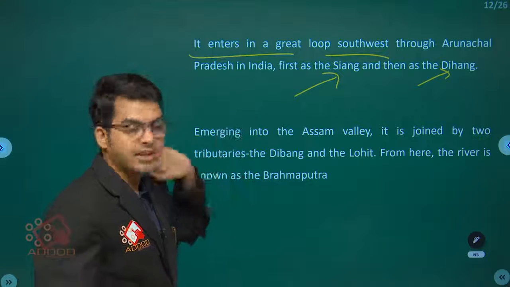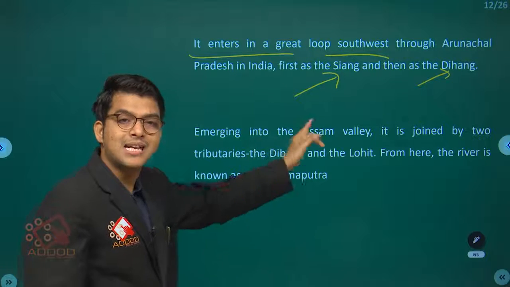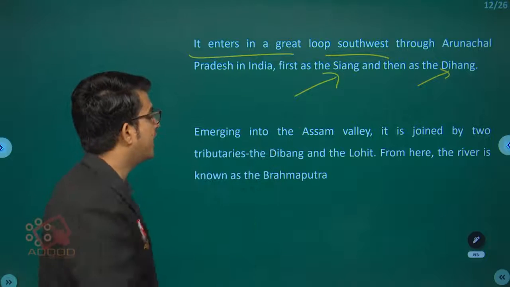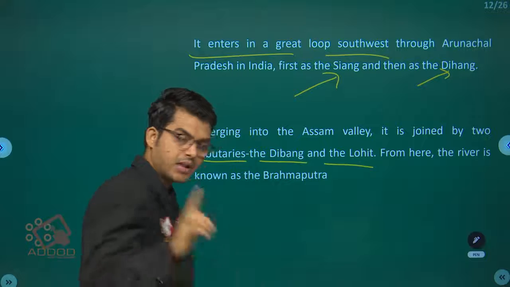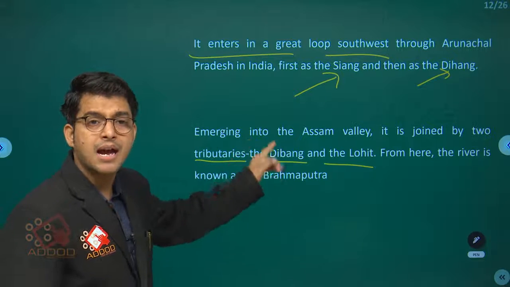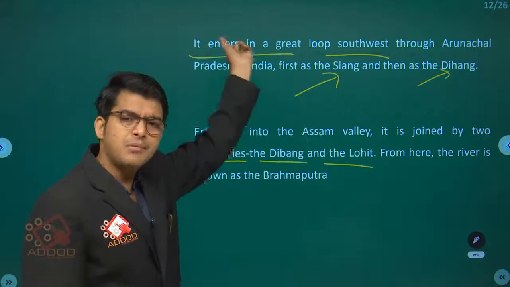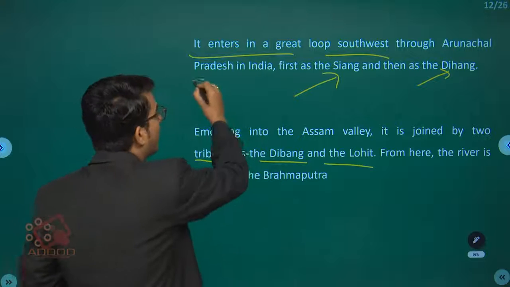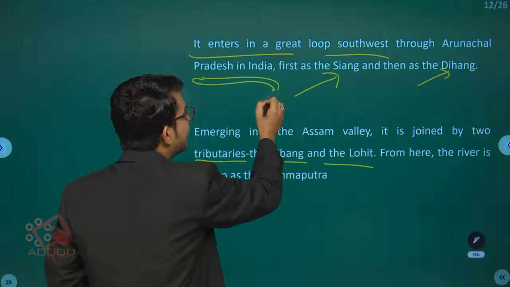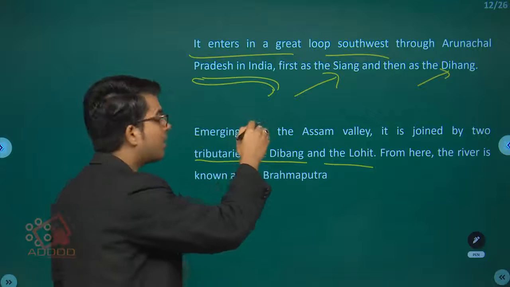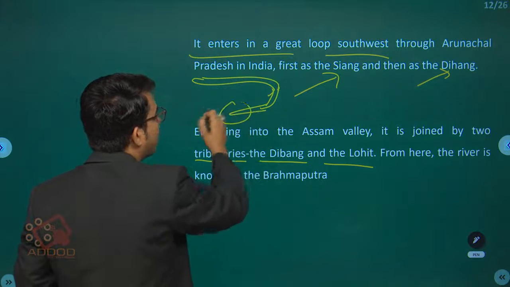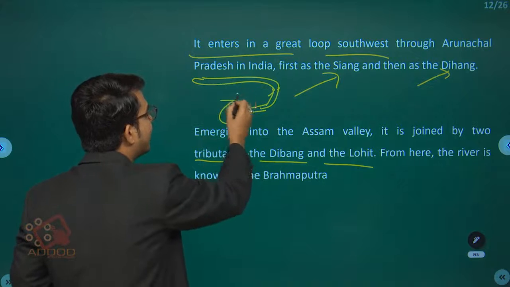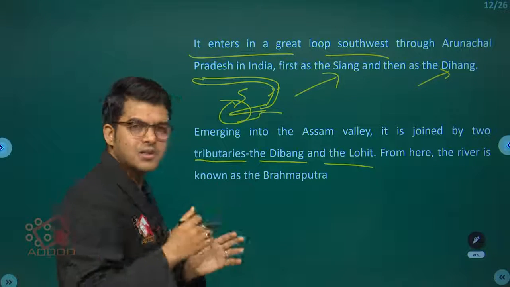Emerging into the Assam Valley, it is joined by two tributaries, the Dibang and the Lohit. Another two names, Dibang and Lohit. Just imagine that it is coming from the Tibetan part, China's border, and coming into our Assam section. When it is coming into Assam, it gets two tributaries, two healthy rivers.